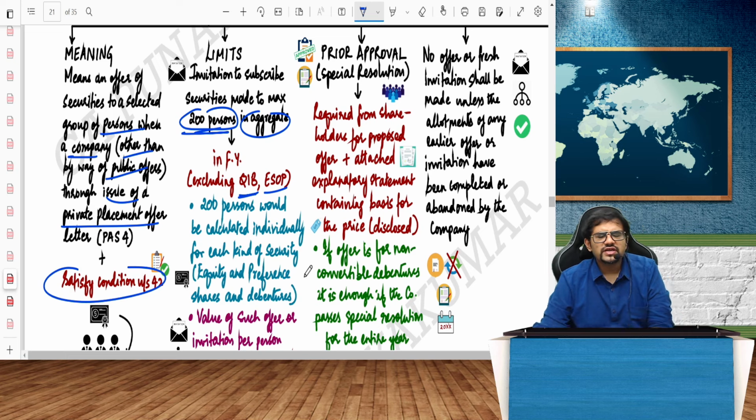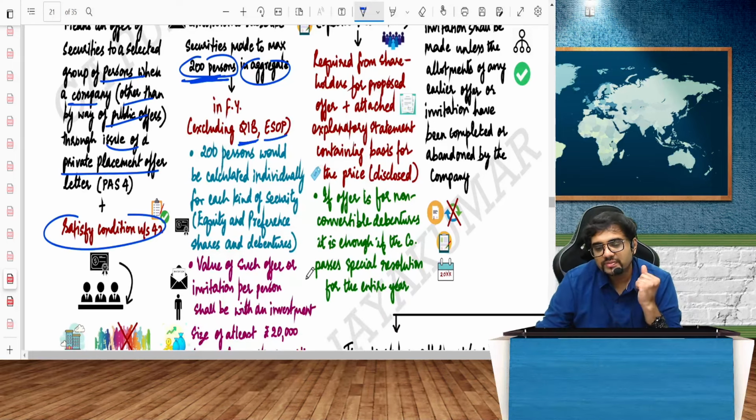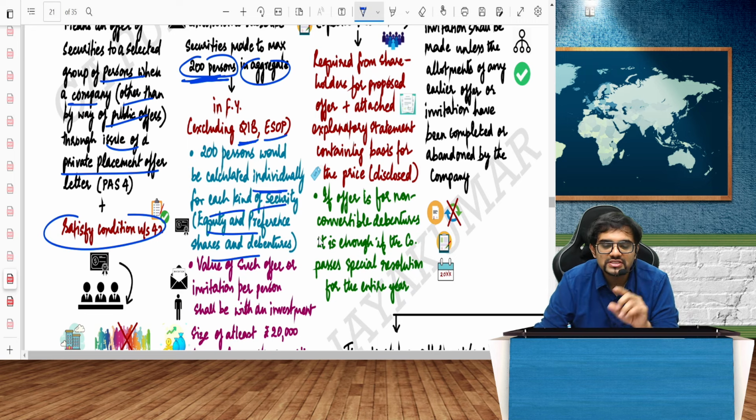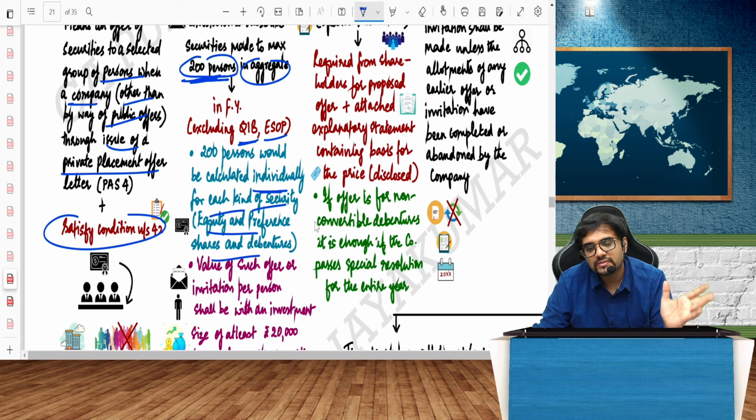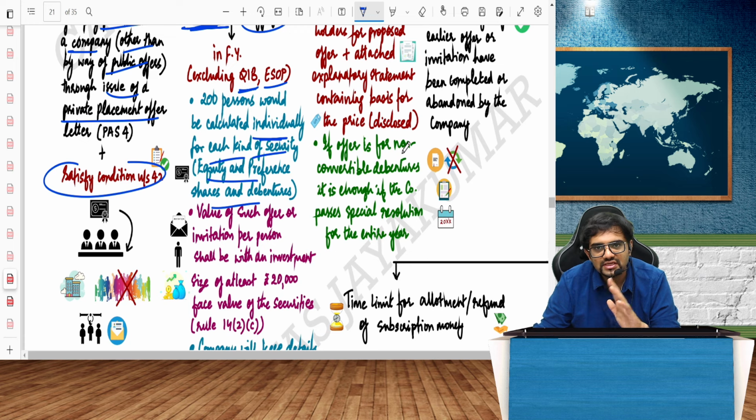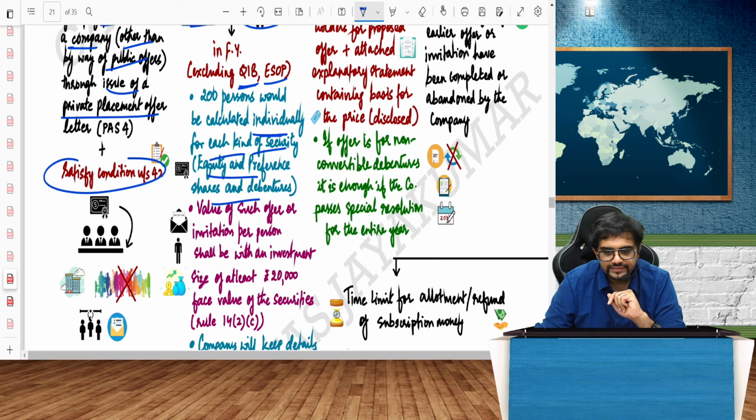Right? There is an invitation to subscribe for what? Maximum 200 persons in the aggregate in the financial year, excluding QIB, excluding ESOP. The 200 persons would be calculated individually for each kind of security: equity shares, preference shares and debentures. Each kind of security holders will be calculated individually. It is not joint holding. It is separate, that is 200 equity shareholders, 200 preference shareholders. So if I issued to 200 equity and 150 preference holders, it's not 350. It is 200 each for each class, separately, you will have to do it.